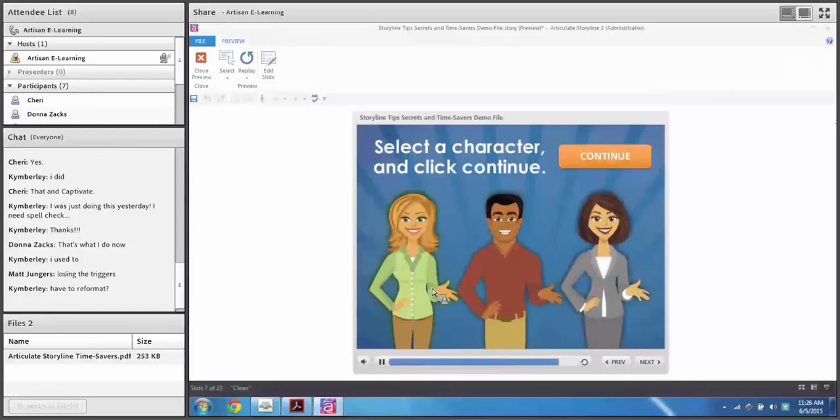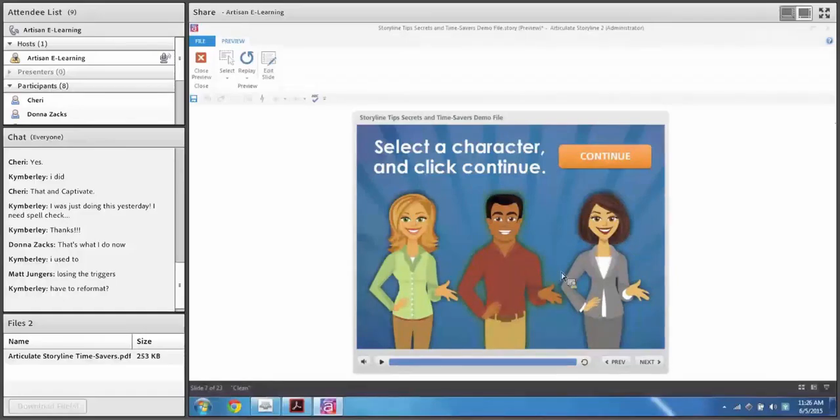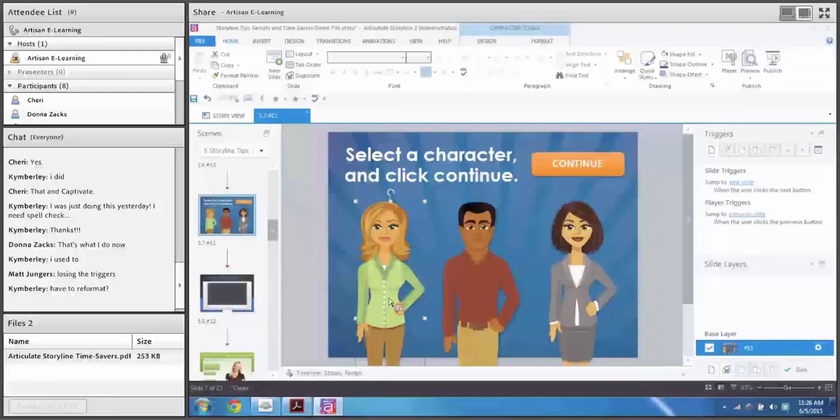Now, the problem here is I only want the user to be able to select one character at a time. If they click this guy here, but then they go and click the female, I want him to be deselected, and vice versa for all of them. I don't want them to be able to click more than one. So, if you were like me when I first started using Storyline, the way I would approach this is I would have a trigger that said when the user clicks this, make it selected, but turn character 2 and character 3 deselected.